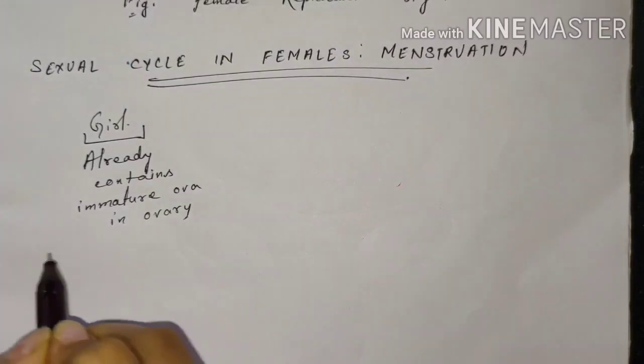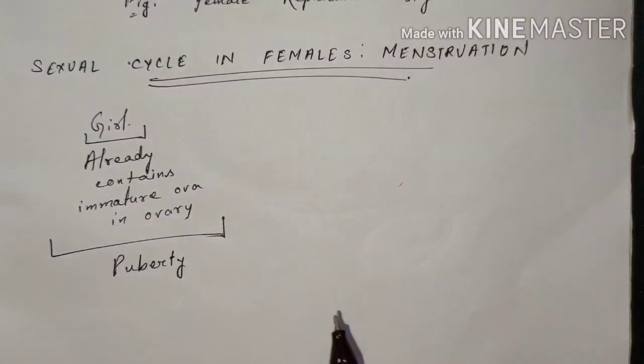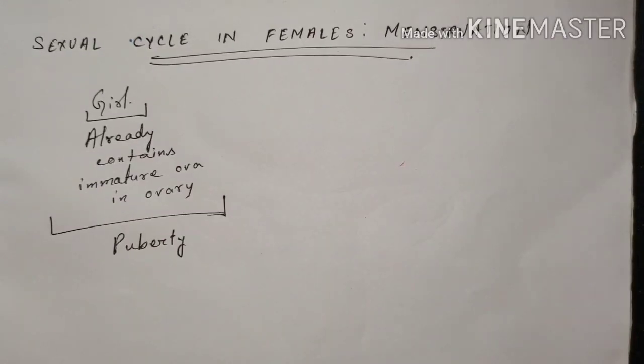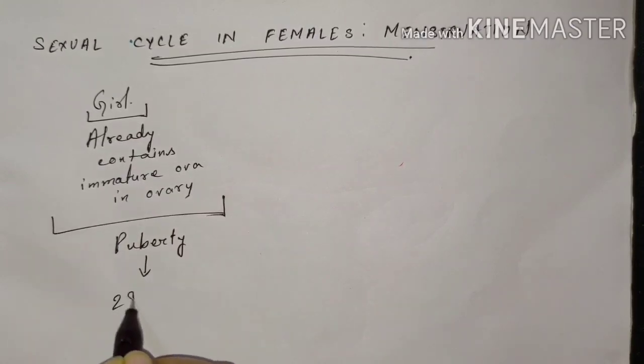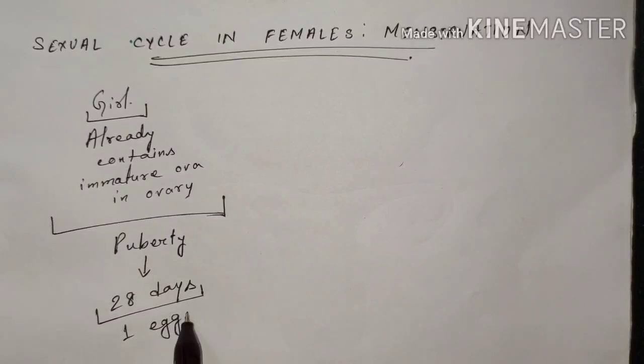And when the girl child attains the age of puberty, at that time from her ovary an immature ovum gets mature, and the egg is released into the oviduct. This release of ovum from an ovary is called ovulation. Ovulation takes place on the 14th day of the beginning of the menstrual cycle of 28 days, or we can also say that the ovaries start releasing an ovum or egg once every 28 days after the age of puberty. That means once every 28 days, one egg will be released into the oviduct from the ovary.